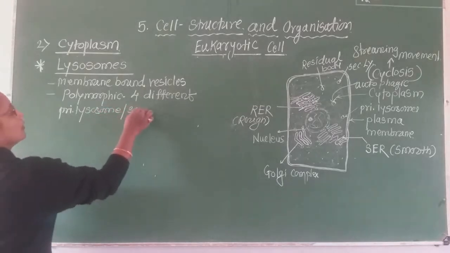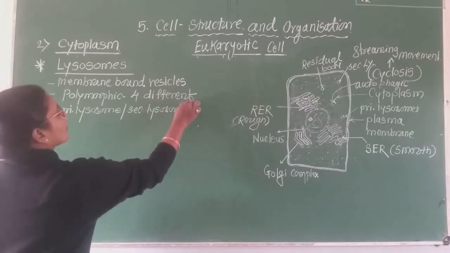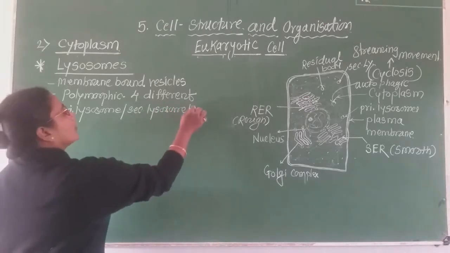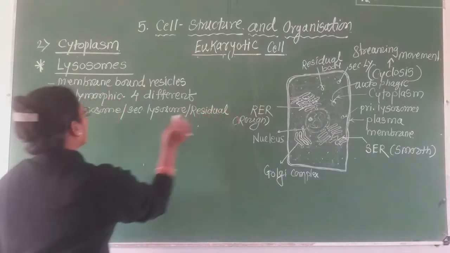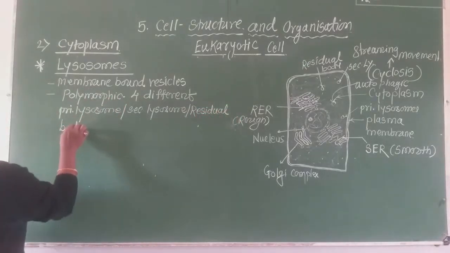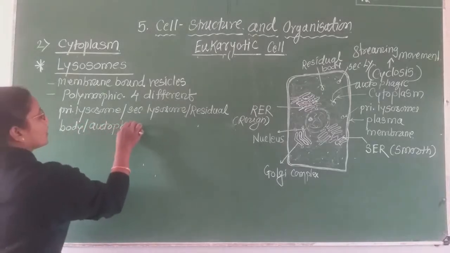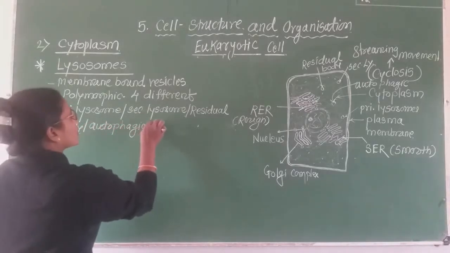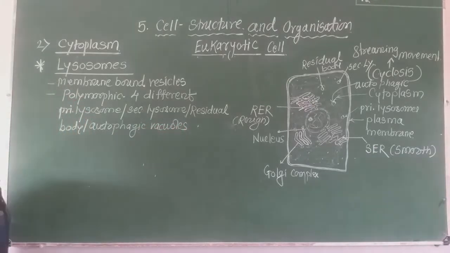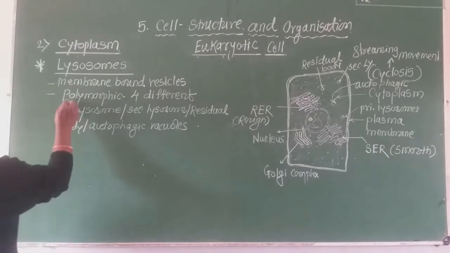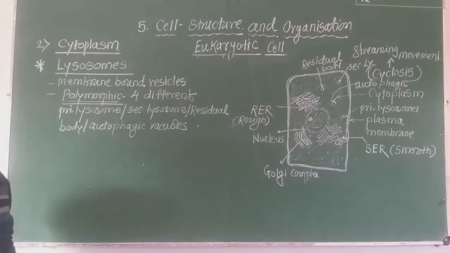Second one, secondary lysosome. Third one, residual body. And fourth one, autophagic vacuoles. Such 4 different forms are present, hence it is called polymorphic in nature.